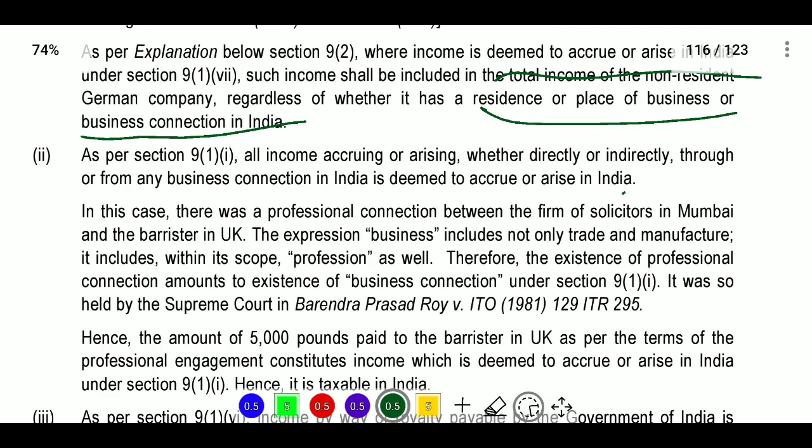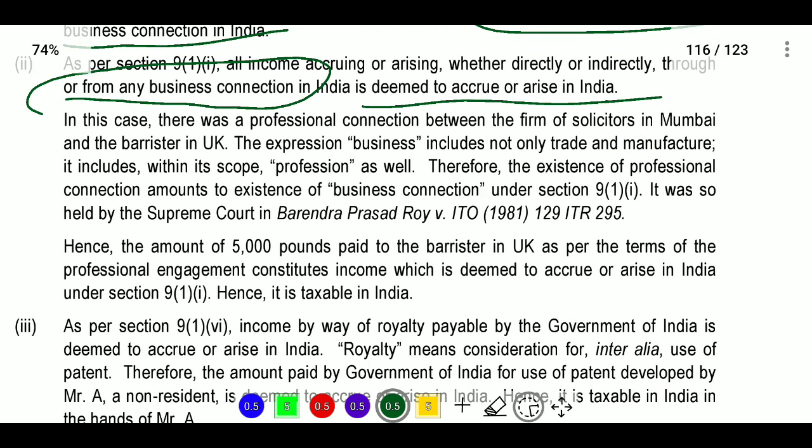Next, as per section 9(1)(i), all incomes accruing or arising directly or indirectly through or from any business connection. So is there any business connection? If there is any business connection in India, it is deemed to accrue or arise in India. Next, in this case, there is a professional connection between the firm of solicitors in Mumbai and the barrister in UK.